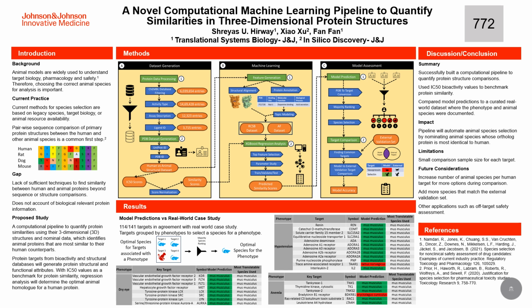Commonly used practices for species selection involve using legacy species based on years of previous usage, target biology, species availability, or other practical considerations. However, in the absence of a relevant species, comparing the target sequence and structure homology between the human and other animal species is a common first step in the process, as the lower percent homology can eliminate potential species that would have a lower pharmacology activity. Therein lies the challenge with this approach.